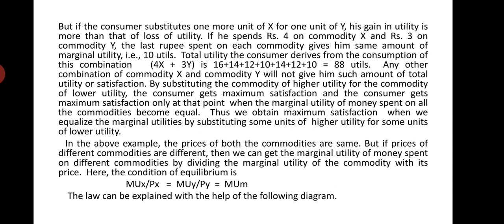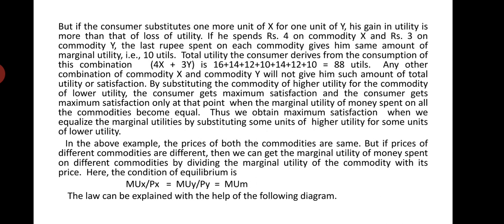The last rupee, or last unit of money spent on commodity X, gives him 10 utils of utility, and the last unit of money spent on commodity Y also gives him 10 utils of utility. So marginal utility in both cases becomes equal, and he gets maximum total satisfaction. Thus, we obtain maximum satisfaction when we equalize the marginal utilities by substituting some units of higher utility for some units of lower utility.